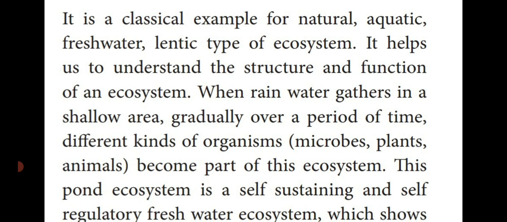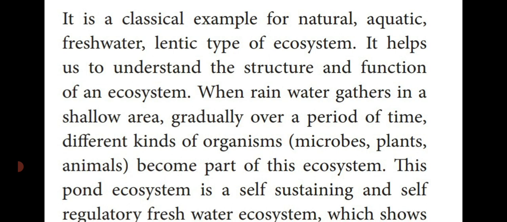So first one is the natural ecosystem and also water ecosystem. What is that one? Aquatic. Then freshwater, that means drinking purpose ecosystem. Lentic type, that means standing water type of ecosystem. See, the single ecosystem which consists of how many types? Classical example for natural, aquatic, freshwater and lentic type of ecosystem. So this pond system helps to understand the structure and function of an ecosystem in the natural environment.